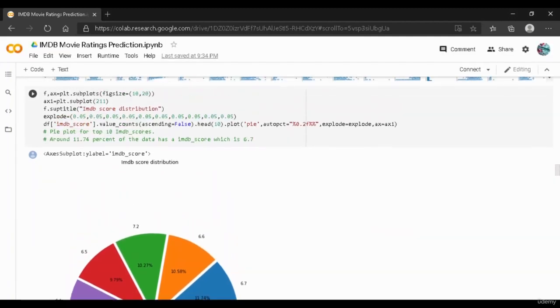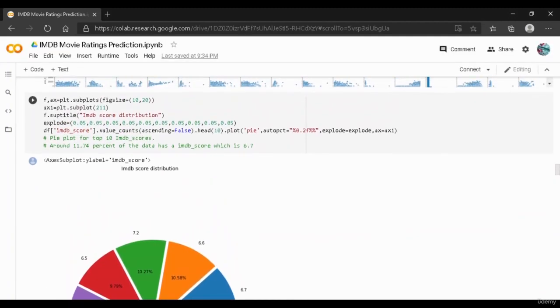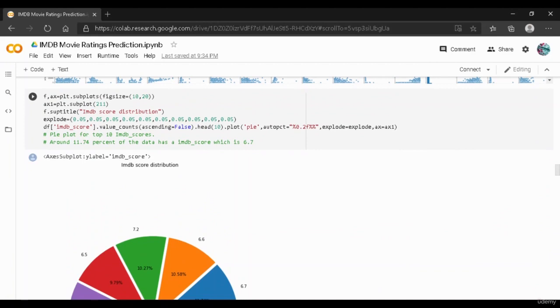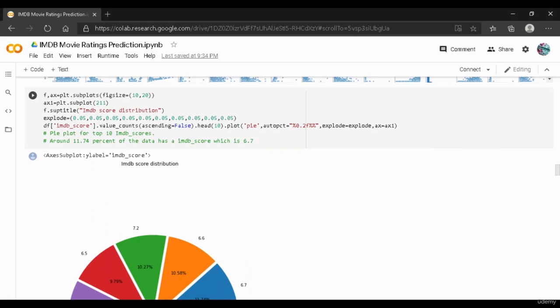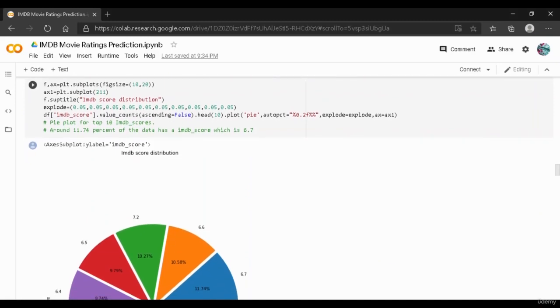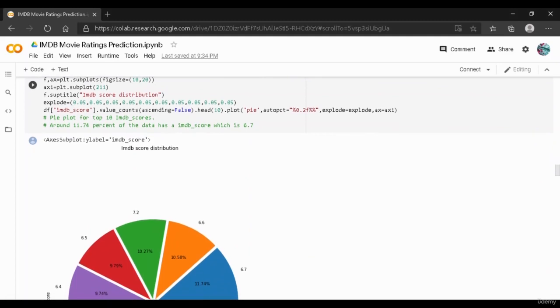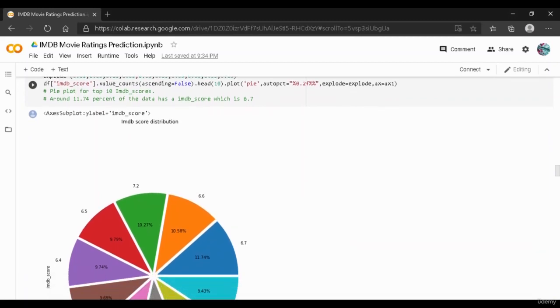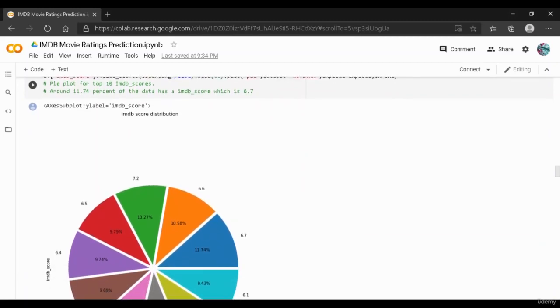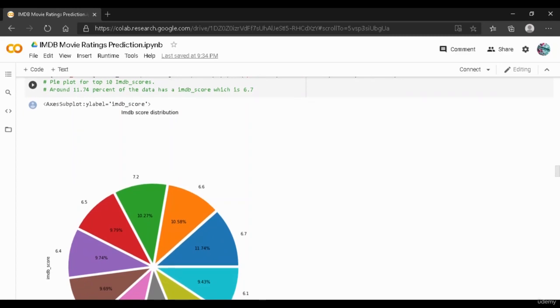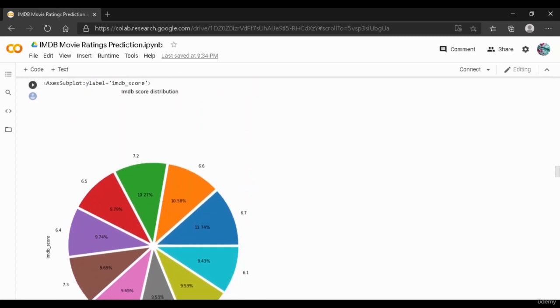So this is what explode does. And then we have used value_counts on the IMDb score. So this will display the count of the IMDb scores throughout the data frame. And we have only used 10 scores over here. So we have used head to find the top 10 counts of IMDb scores, and around 11.74% of the data has an IMDb score of 6.7.